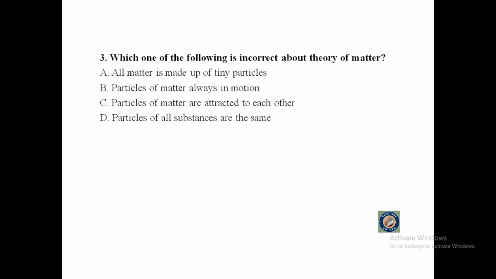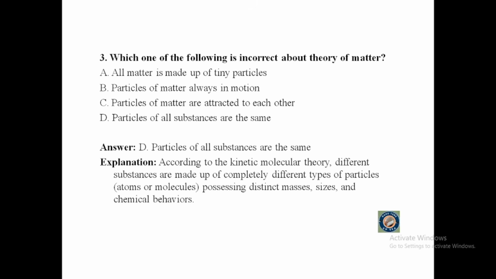The one which is incorrect about the theory of matter is particles of all substances are the same, because according to the kinetic molecular theory, different substances are made up of completely different types of particles, like atoms or molecules, possessing distinct mass, size, and chemical behaviors.